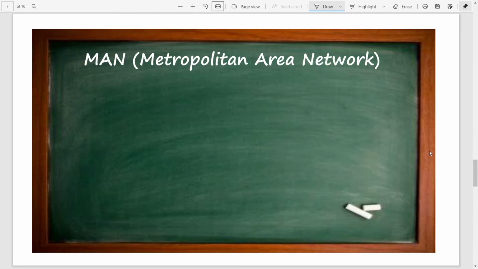As an example, this kind of network is used to connect banks in some town. Banks of some town, connecting each of these banks is the purpose of this kind of network.